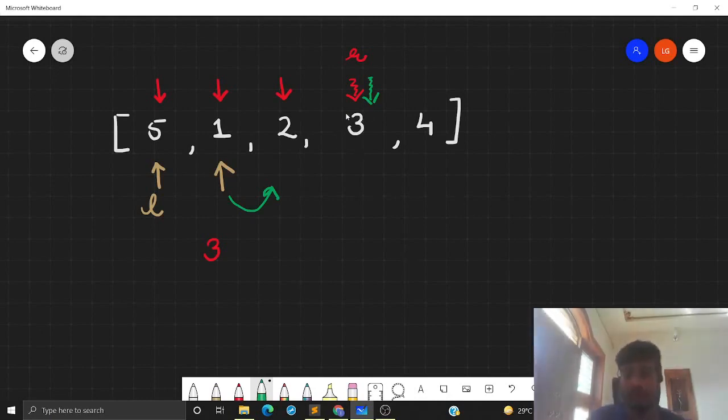Okay, so the only problem that remains is, can I efficiently check if the new resulting subarray is a good subarray or not? So if I have this 5, 1 subarray and I know that this is good, then I will introduce a new element in this subarray, let's say 2. Now I want to efficiently check if this new subarray is good or not. If yes, then I can proceed. And if no, then I can increase my L and continue our process, right?